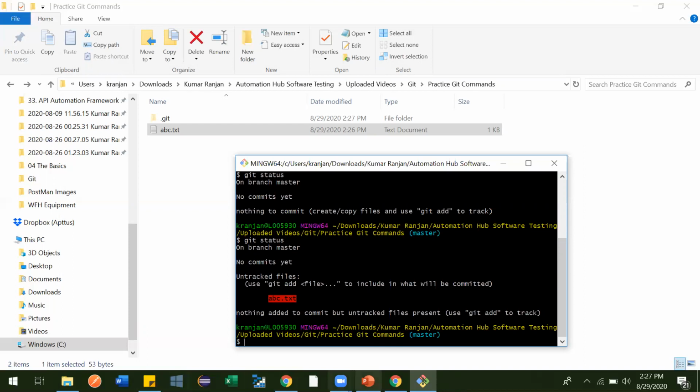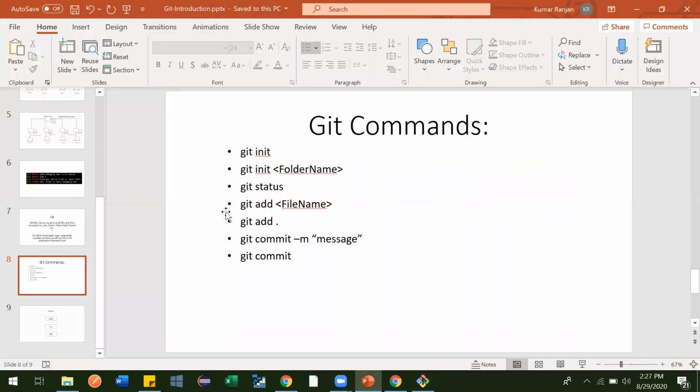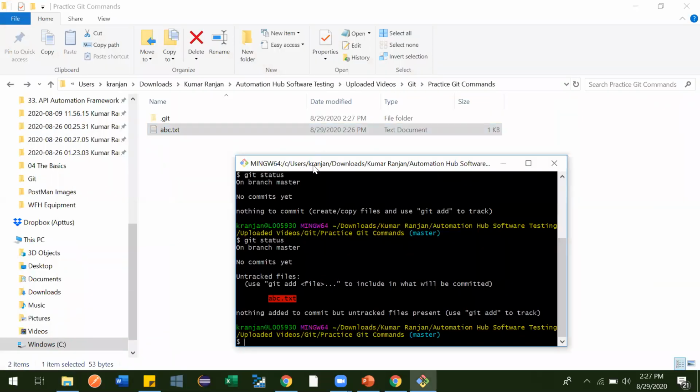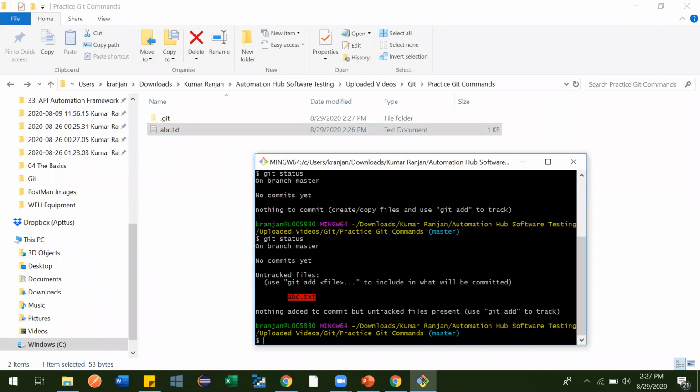Now if you go here and see the commands, git init we did, git status we did, and git add is to add it to the staging area. Before adding it to the git repository, we need to add it to the staging area. This is what we have learned. So to add it to the staging area, what is the command? git add is the command, and then we have to provide the file name, abc.txt.